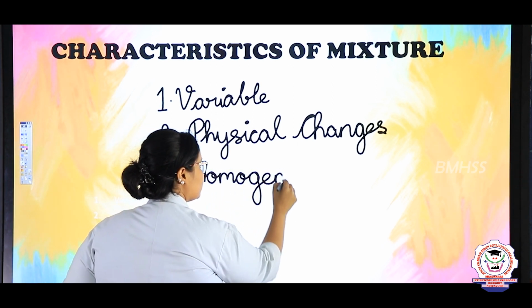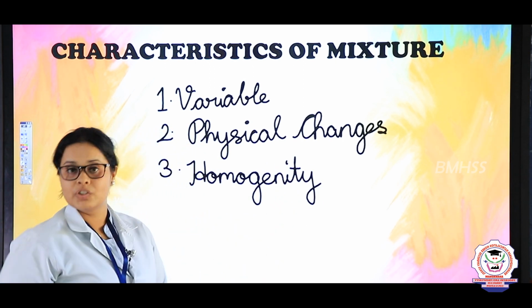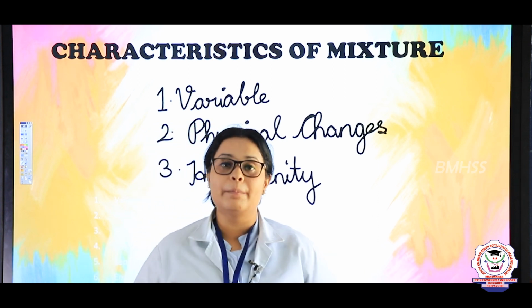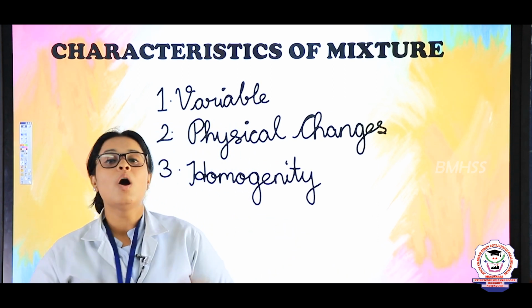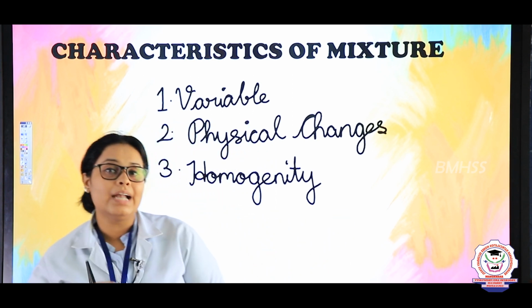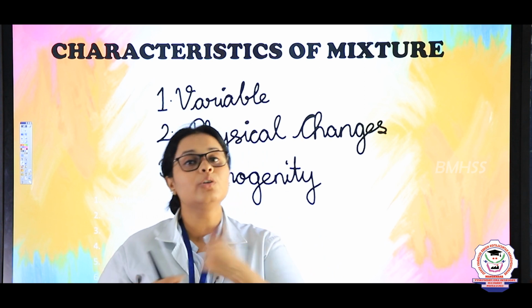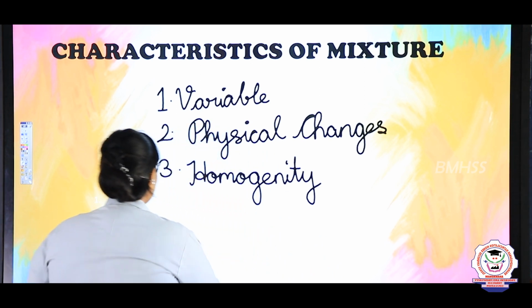Homogeneity. So children, homogeneity means if you are taking a mixture, the mixture can be of any type. It can be a homogeneous mixture or it can be a heterogeneous mixture. And similarly, you can say that all the mixtures which you are seeing, generally they will be heterogeneous mixtures. Okay. And the fourth one is